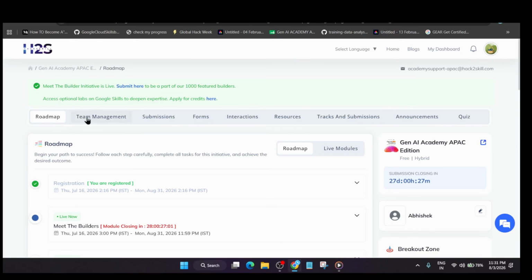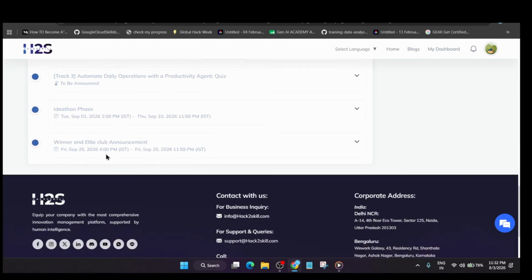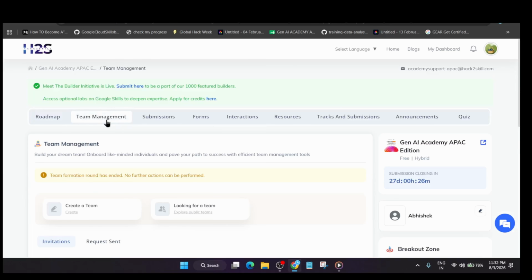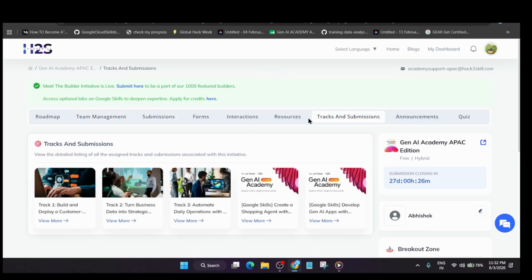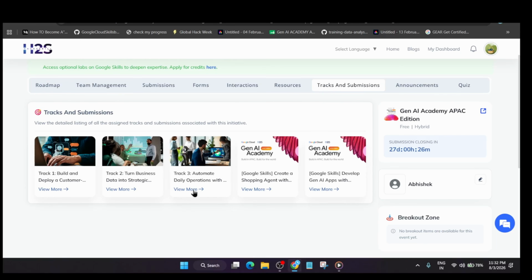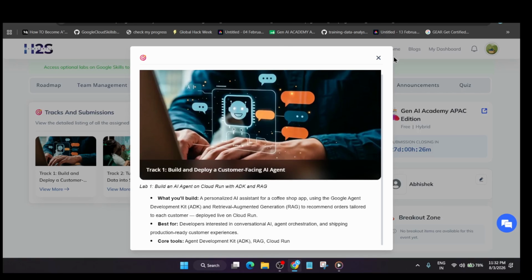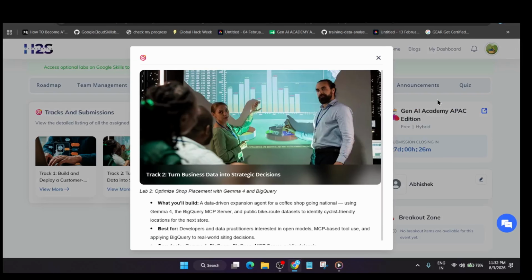Now here you can see multiple sections are there. In the roadmap section, whatever updates there are will be shown here. Currently, only skill submissions are live. So for skill submission, you have to just come to the track and submission section. From here, you can see the total 3 tracks mentioned one by one. You can just read and understand over here. If you need a separate guide, you can comment down below. As of now, these 3 tracks are not live.